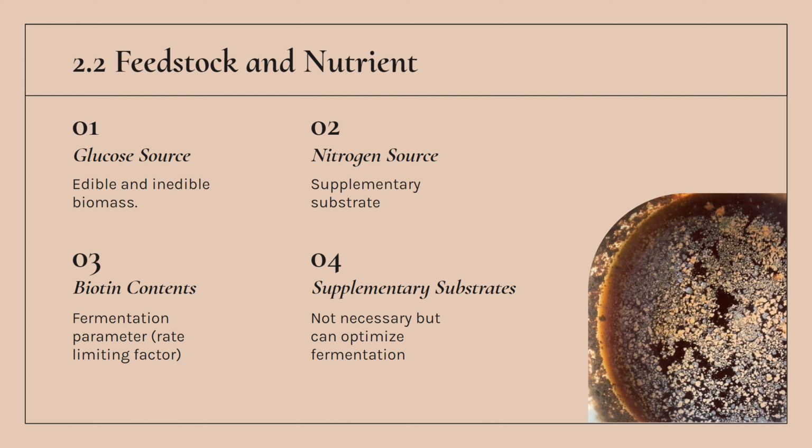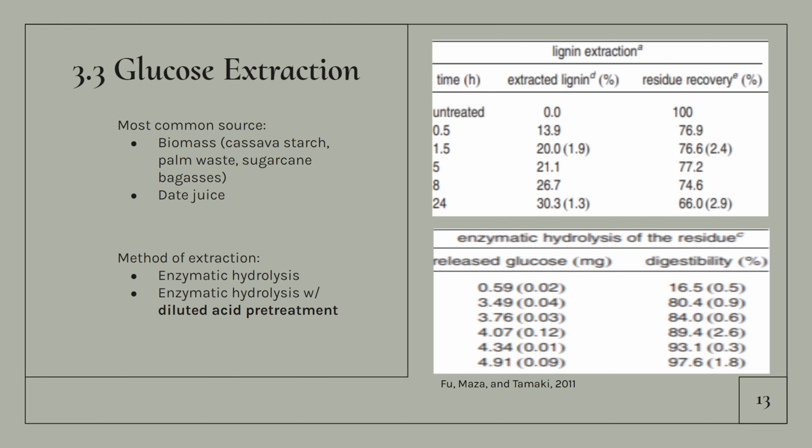Another important aspect of fermentation is the feedstock and nutrient. We know that glucose is preferred and can be sourced from both edible and inedible biomass. However, nitrogen source, biotin content, and supplementary substances are also important to monitor to optimize the fermentation. The third section of upstream processing discusses the glucose extraction for MSG production, which includes the most common substrate for extracting glucose, the methods, and improvements of methods.